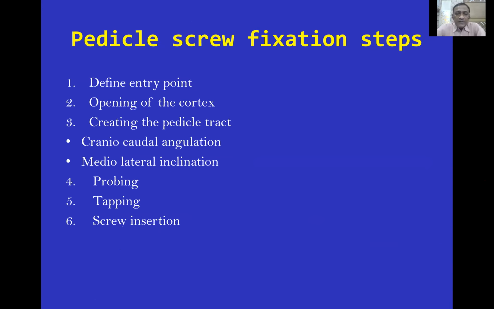Then these are the various steps regarding the screw fixation. You have to define the entry point, then open the cortex, create the pedicle tract. And how do you create it? You have to give a craniocaudal angulation and mediolateral inclination. This is to prevent the cord damage. Then you do the probing, do the tapping, and insert the screw.